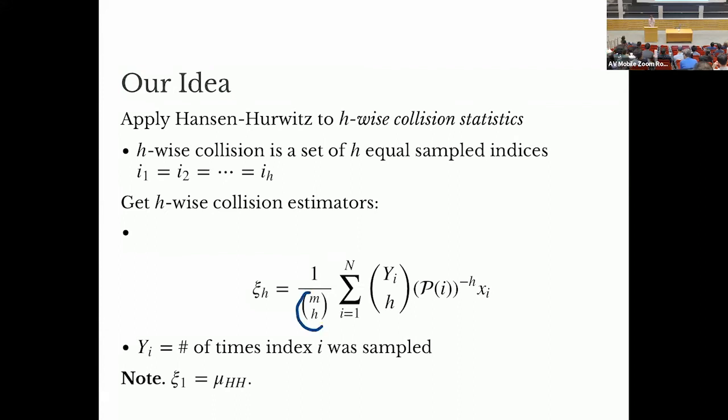M choose H is the maximum number of H-wise collisions we could get from M samples. Yi is the number of times that i was sampled, so this first term is the number of H-wise collisions that we see involving i. Then this term, pi to the minus h, is 1 over the probability of getting an H-wise collision involving i, assuming they were sampled from P instead of Q. And then we have our xi term that we use to form the estimate. When H is 1, this is exactly the Hansen-Hurwitz estimator. For general H, it's something different. So this is our idea, to look at this thing.